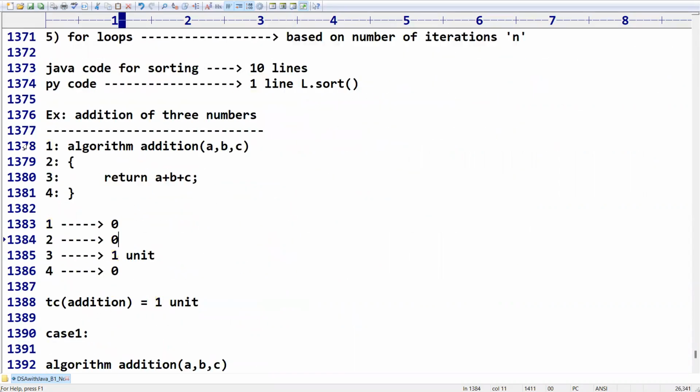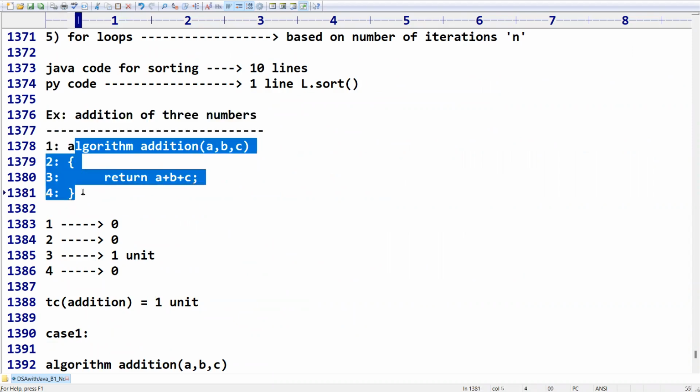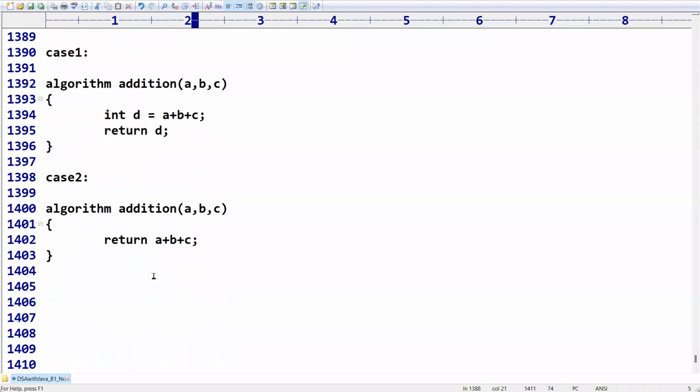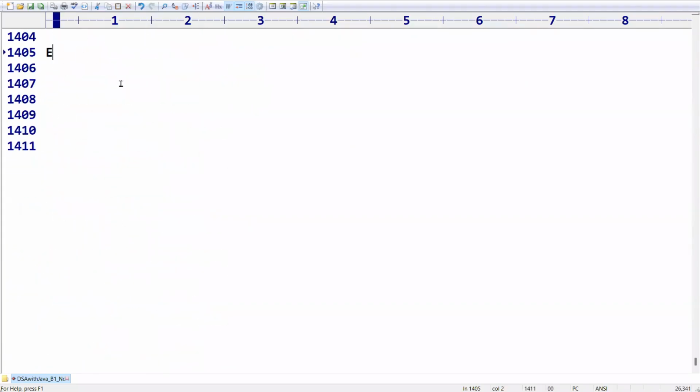In the last video, we saw the first program, where I wanted to calculate the addition of 3 numbers. We wrote the algorithm and calculated the time complexity. This algorithm has only one expression, that's why it required 1 unit of time. We discussed only the first example. Now in today's session, let me take another example. I want to find the maximum of 2 numbers.